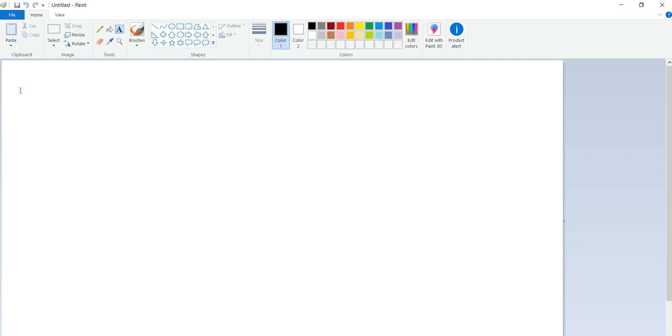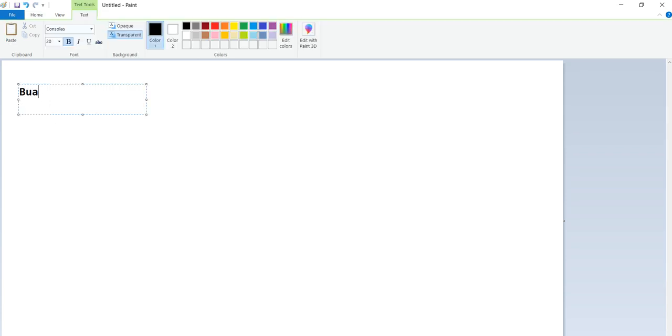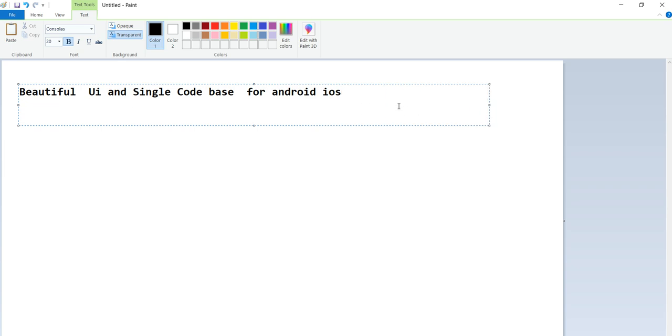That is the advantage: beautiful UI with a single code base for Android and iOS. For both we can use a single code base. So this is what we call Flutter.